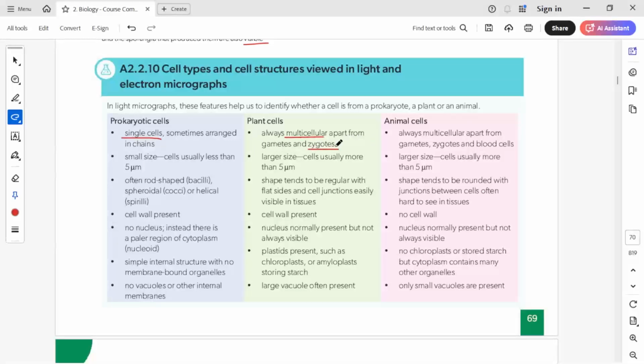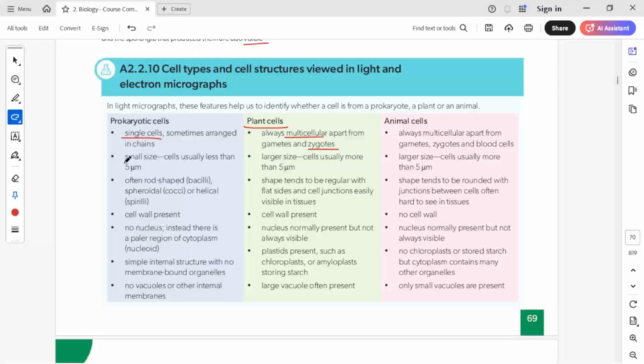If you talk about proper plants, then they'll be multicellular, but certain categories like algae also fall under plants, and in that condition the algal cells might be unicellular. But if we are talking about higher plants, like gymnosperms or angiosperms, they'll always be multicellular. Animal cells are always multicellular apart from gametes, zygotes, and blood cells.